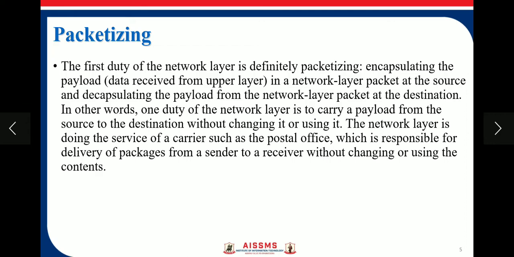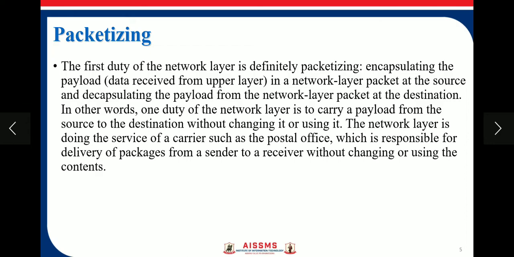The network layer is doing the service of a carrier, such as the postal office, which is responsible for delivery of a packet from a sender to the receiver without changing or using the contents.